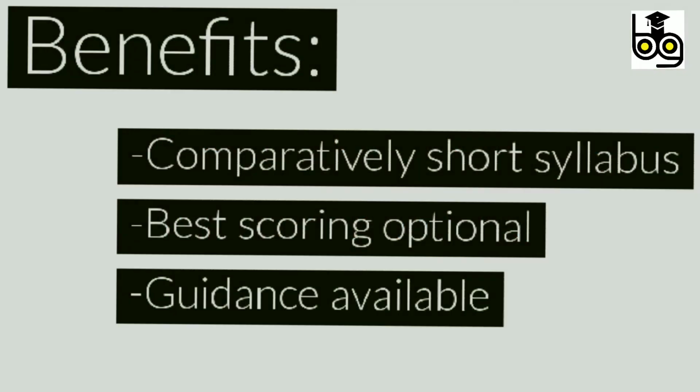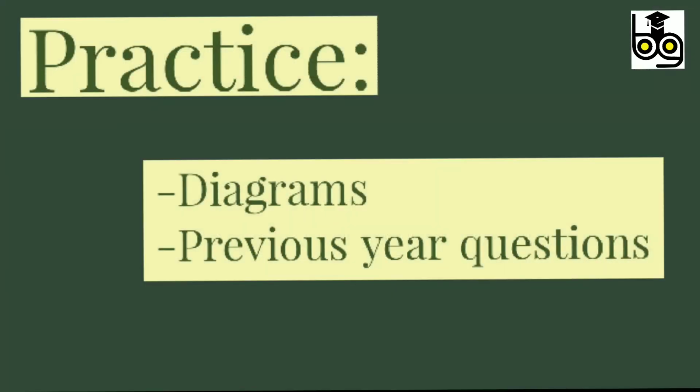Next, the syllabus of agriculture optional is comparatively shorter than many other optionals, and also it is one of the best scoring optionals of UPSC. So you can be happy for that. And if you have chosen agriculture as your optional, please try practicing diagrams and also look for previous year questions and try practicing them so that it will be helpful in increasing your writing speed.